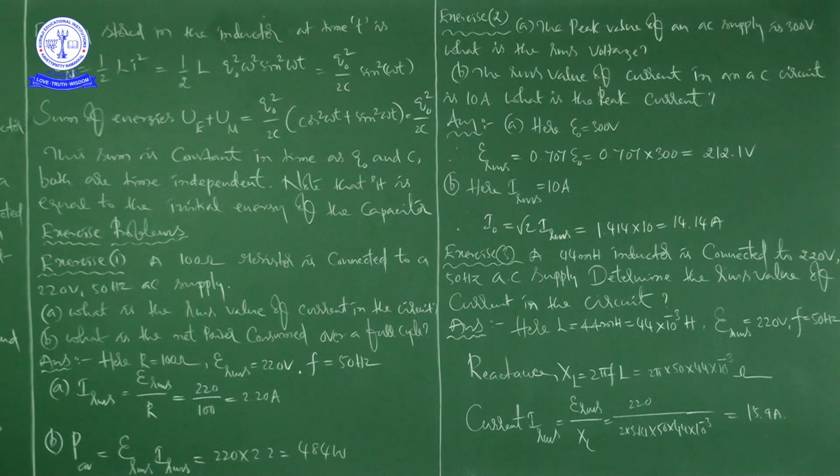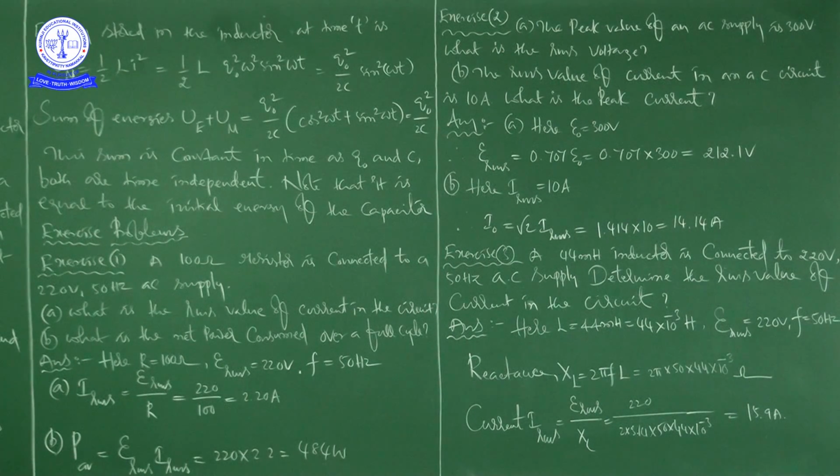That is the RMS value of current he is asking. So we got it as 15.9 amps.